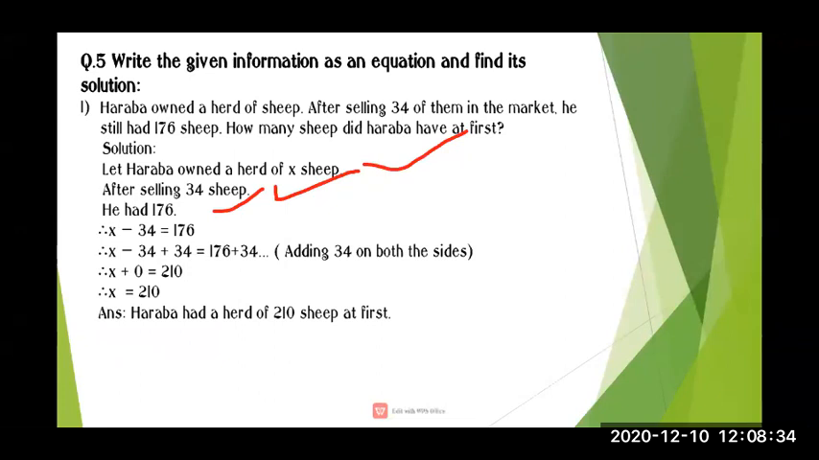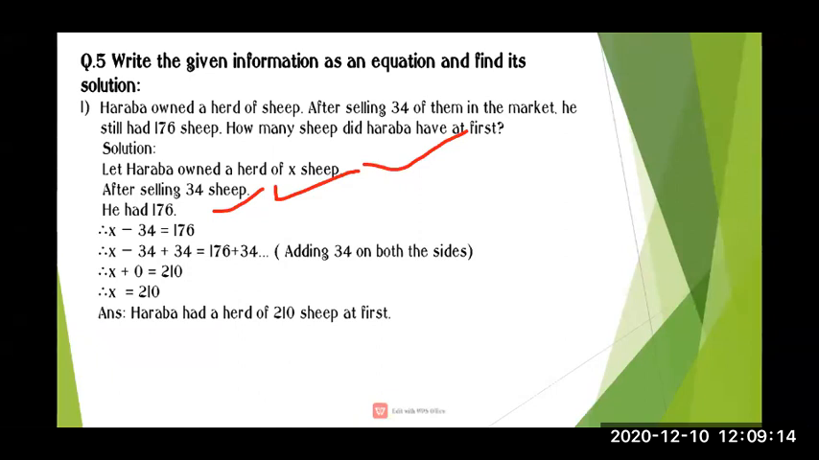Then after the second statement, just see the question and you will find the solution also. After selling 34 sheep, how much did he have? He sold 34 sheep, so our second statement is after selling 34 sheep. Next, how much he had? He had 176 sheep. Now we will make an equation. The first statement is X, next is selling 34 and last is 176.